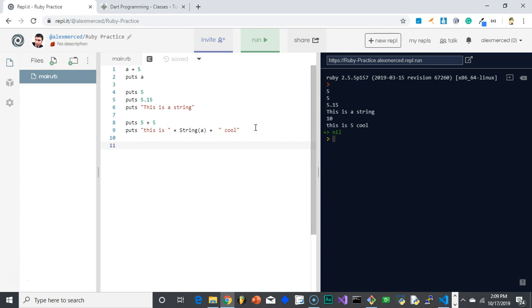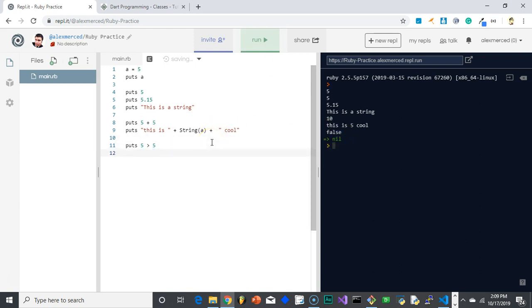There's also a variable type called bool, or boolean, which means true or false. There are only 2 boolean values, true and false. For example, puts: is 5 greater than 5? When I use Boolean operators like the greater than symbol, it evaluates the statement and gives me back true or false. So what's going to print is not 5 greater than 5, but the result of 5 greater than 5. And as we both know, 5 is not greater than 5, so it should give me back false. And it gave me back false.